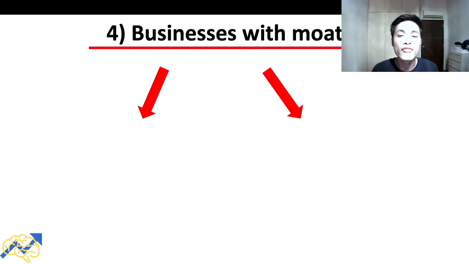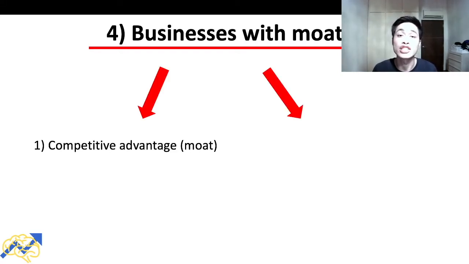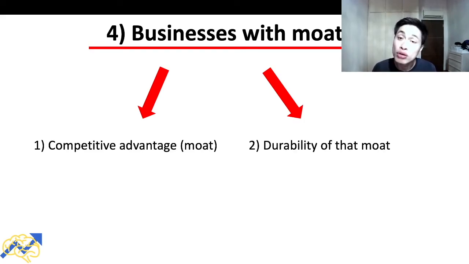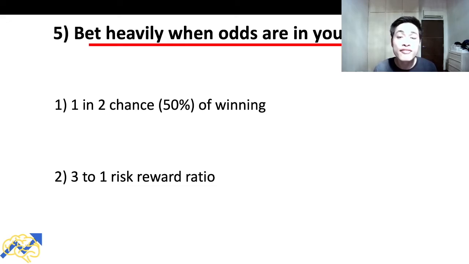So two things to look out for. The first is the competitive advantage of that particular company or the moat that the company has. The second is the durability of that moat. So we want to invest in companies which have a competitive advantage and whose competitive advantage is likely to be durable. The fifth step is bet heavily when the odds are in your favor.